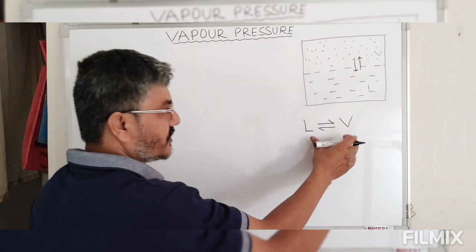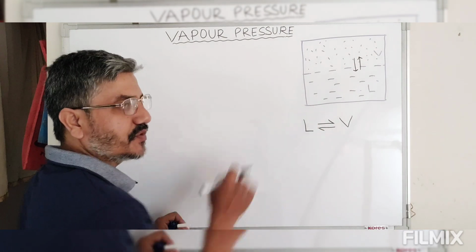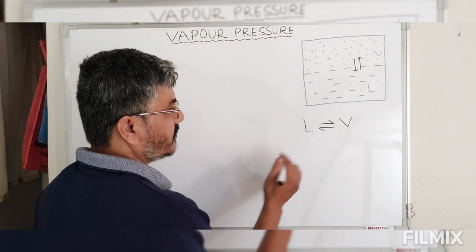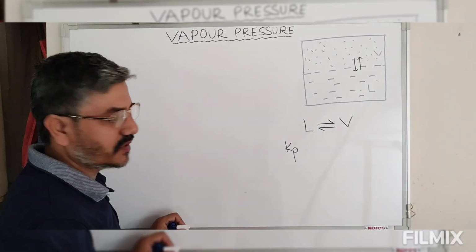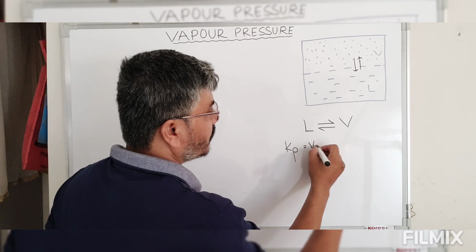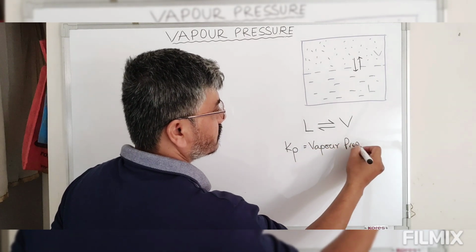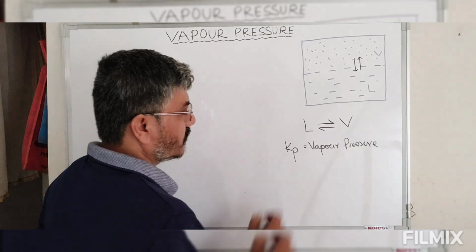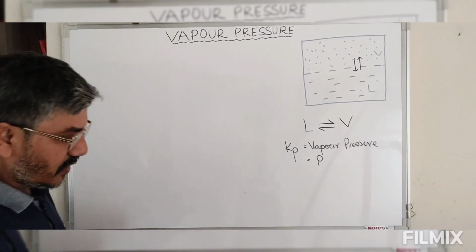Now this being an equilibrium, we can define it by the equilibrium constant Kp, because we have vapor. So this Kp is equal to the vapor pressure.